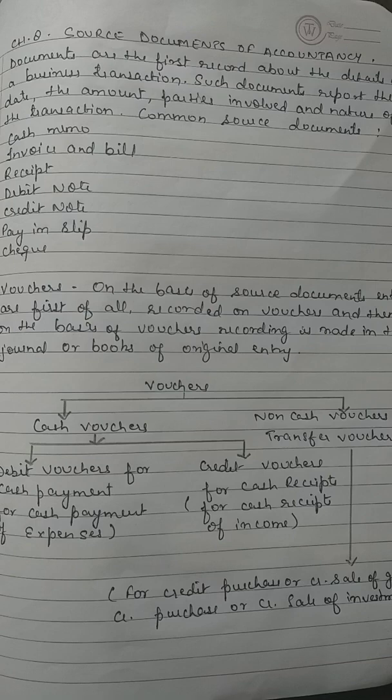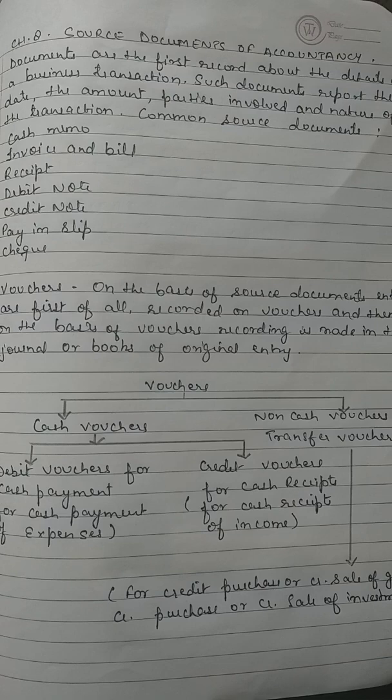The most common source documents are, first of all, we are going to talk about cash memo. What is cash memo? When a trader sells goods for cash, he gives a cash memo, and when he purchases goods for cash, he receives a cash memo. So details regarding the items, the quantity, rate, and total prices are mentioned in the cash memo. Cash transactions are recorded in the books of accounts on the basis of these cash memos also.